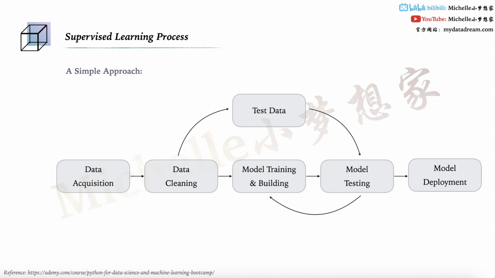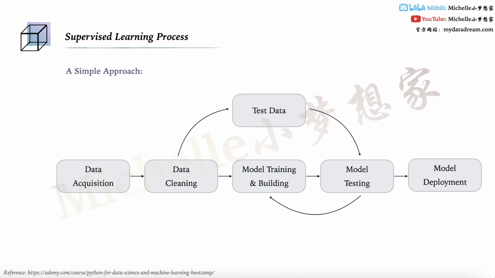The very first step is data acquisition. Here, we need to collect the data we need and convert it into the digital domain. Sometimes data from the real world is not suitable for computer processing, which is why we need to convert it into the digital domain. The next step is data cleaning. In most cases, the data we collect contains null values, duplicates or redundant values, or the format of these values is different. In any case, we need to clean up the raw data and put it in a good format, sufficient for the next step.